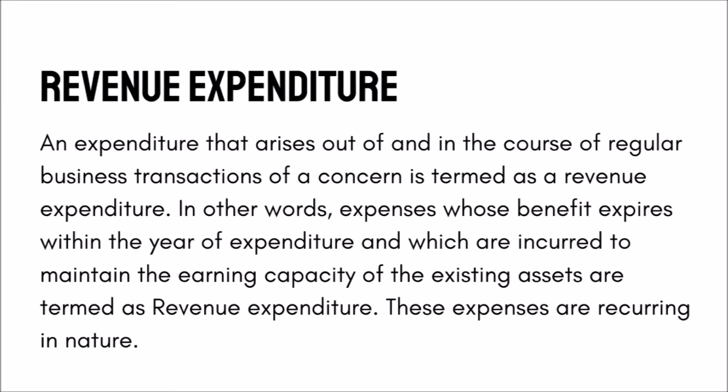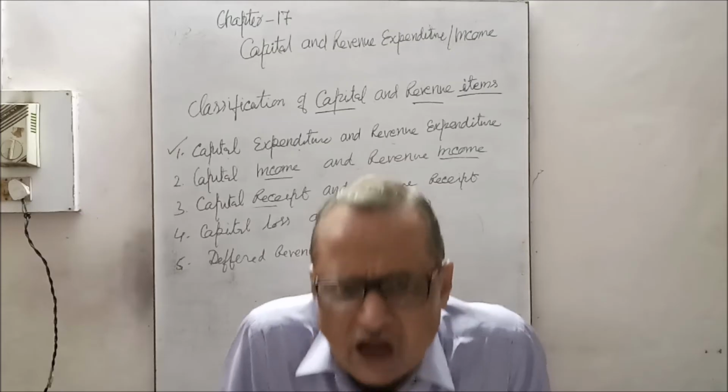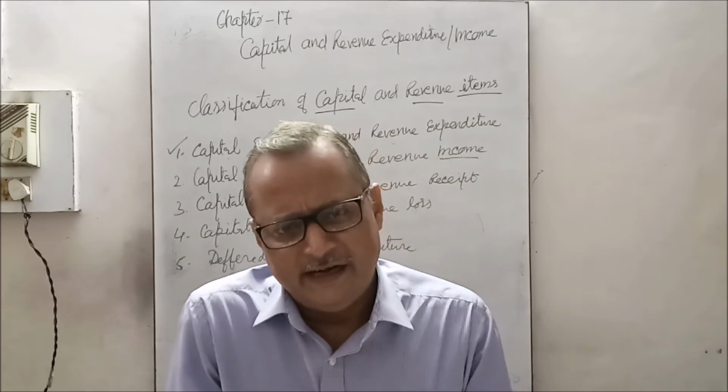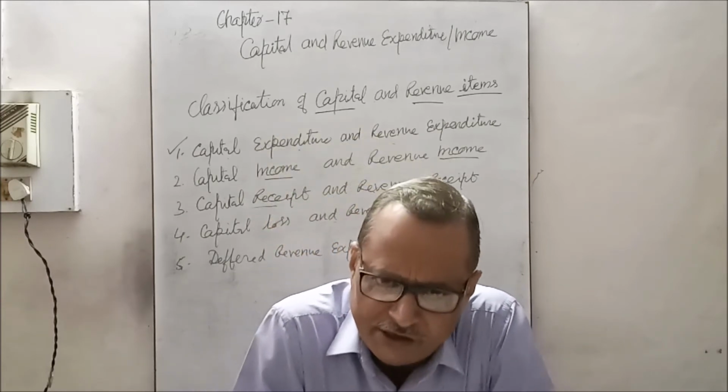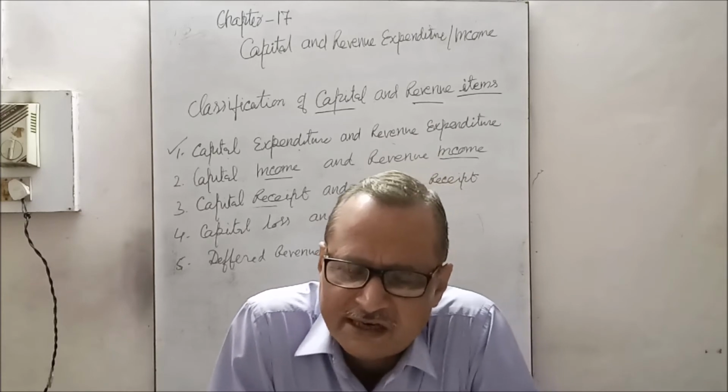Transactions of a concern are termed as revenue expenditure. In other words, expenses whose benefit expires within the year of expenditure, and which are incurred to maintain the earning capacity of existing assets, are termed as revenue expenditure. Earning capacity of existing assets means that the existing assets are there, and the amount is spent to keep them in running condition, that is, in working capacity. The nature of revenue expenditure is that it is of recurring and temporary nature. The life of this expenditure is 1 year.